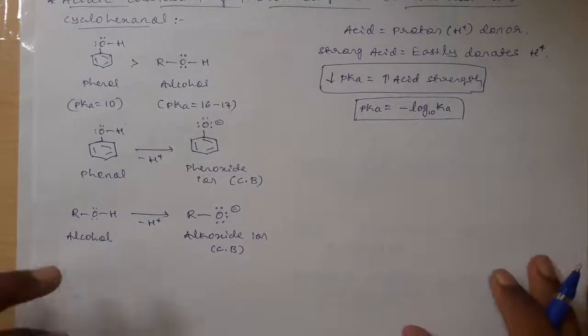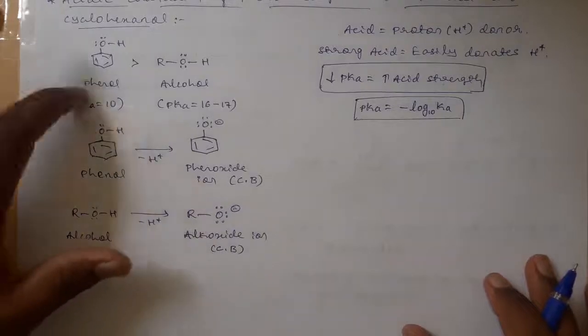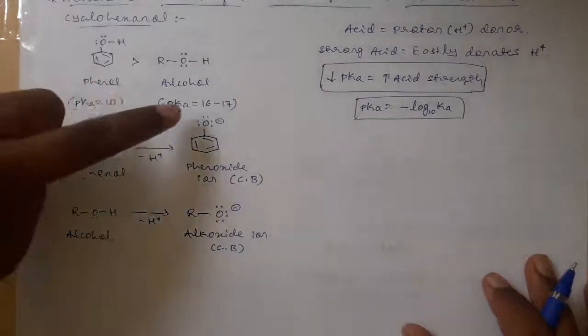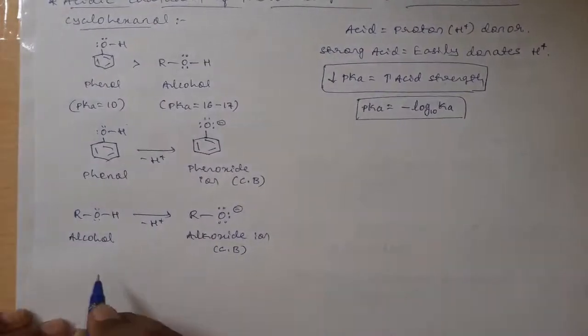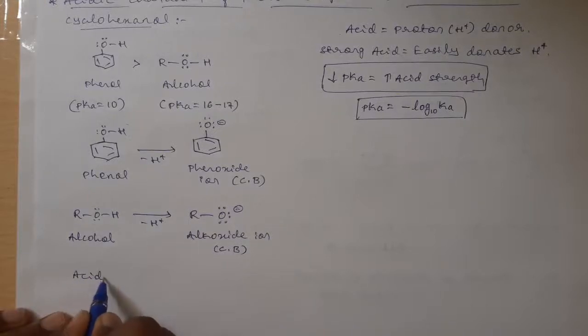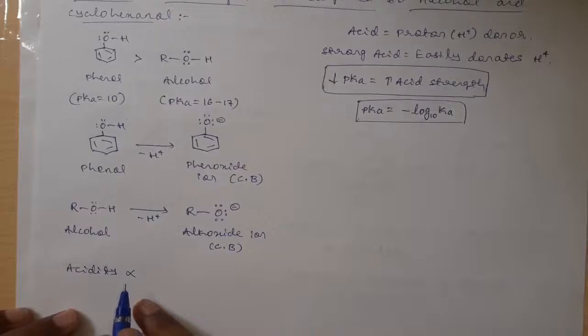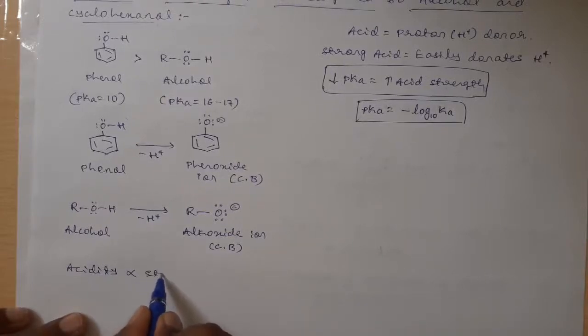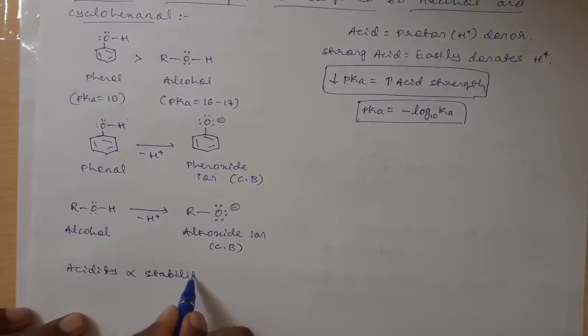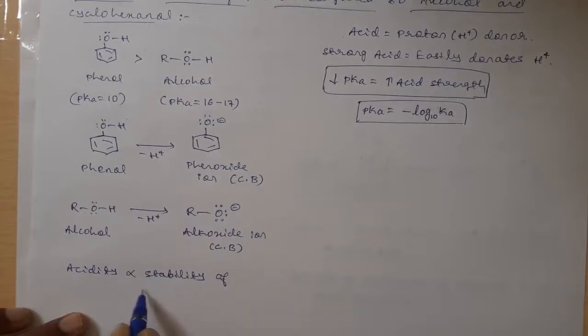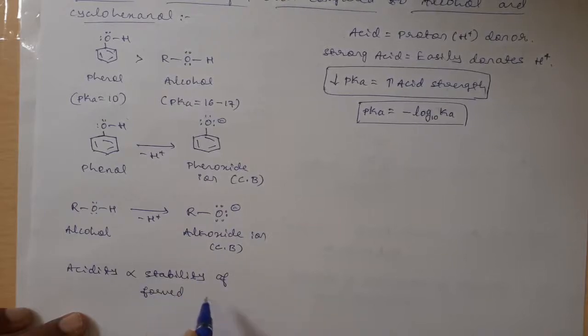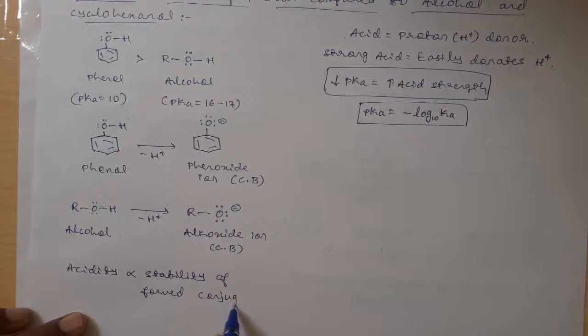Now, no doubt both are acids, but here I am telling that phenol is more acidic as compared to the alcohol, and the acid strength, or the acidity of the molecule, is directly proportional to the stability of the formed conjugate base.